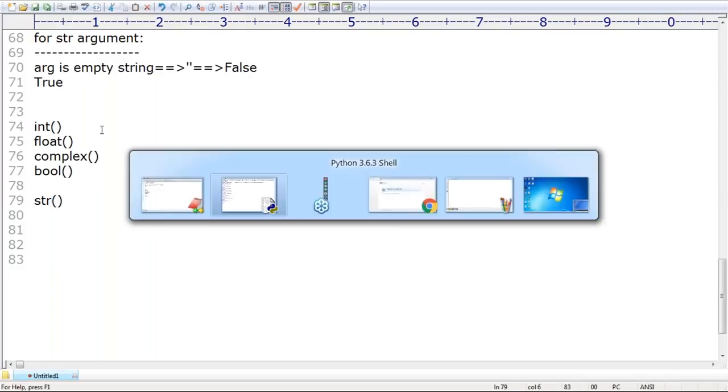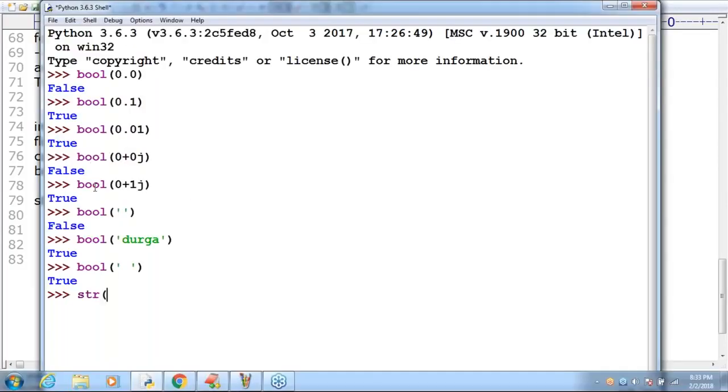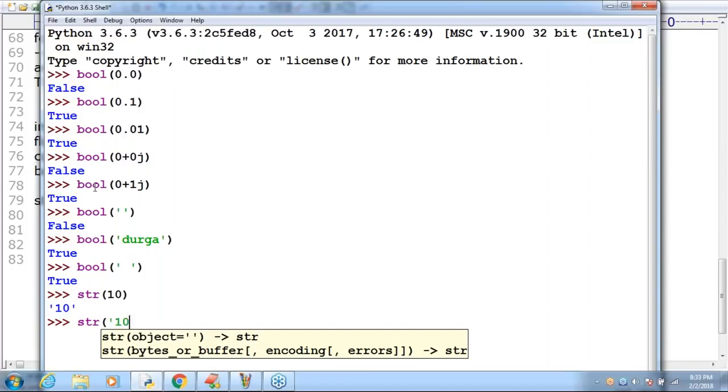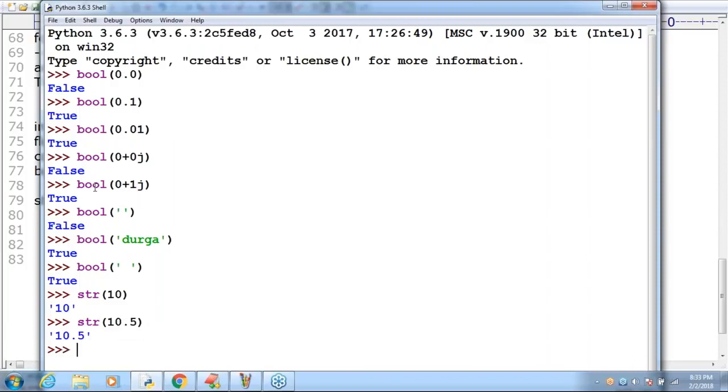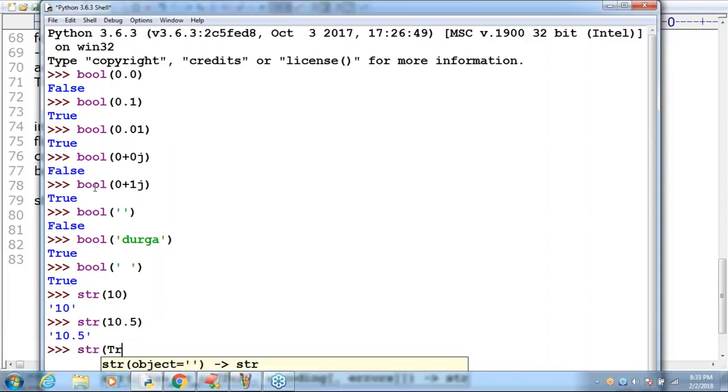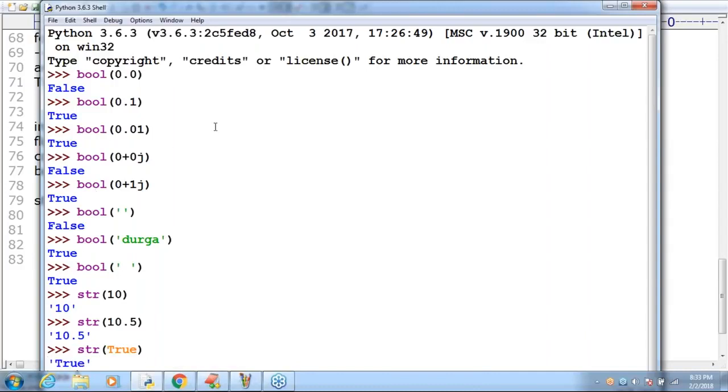Sir, now have a look once. str of 10, I'm passing an int value, and 10 will come in string form. str of 10.5, a float value, no problem at all. str of True, I'm passing True, and True is the answer.